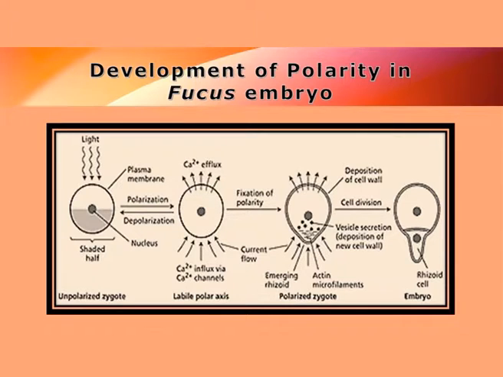So from this Fucus, what we can see here, the polypeptide signal, the calcium ion, and the actin protein will bring about the growth of the rhizoid, which is ultimately acting as the root, and the upper part of the cell, as it is shown here, will produce the plant body. So thus we see that this polypeptide is a group of microhormone which is helping in the morphogenesis of a macrophytic alga.